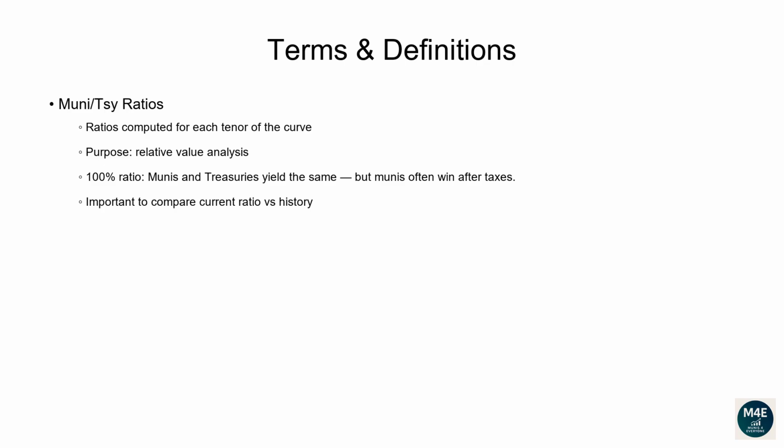What's the average ratio over the past year? Let's make an example. You will notice from the data that usually the 1-year ratio tends to be between 60% and 65%. Hence, if the current 1-year ratio is, for example, 70%, even if this value is less than 100%, the current value would still be quite high compared to its historical average. For this reason, one may conclude 1-year muni bonds are currently trading cheap.